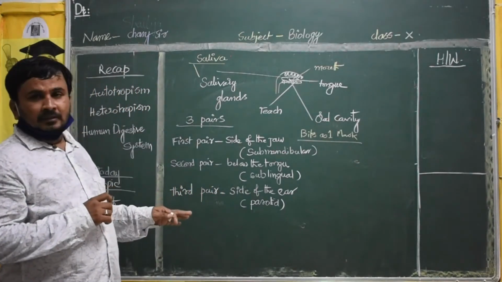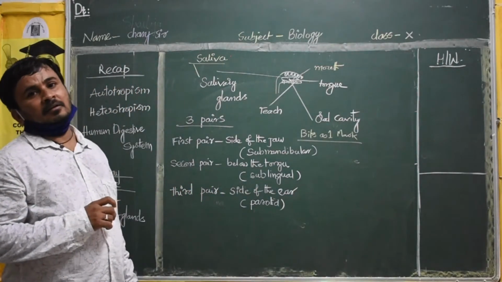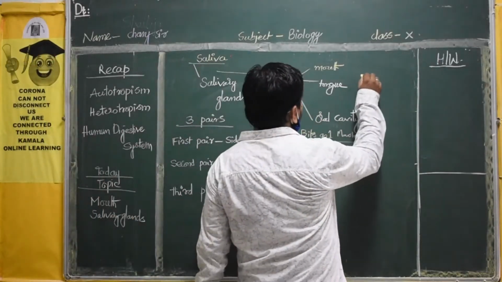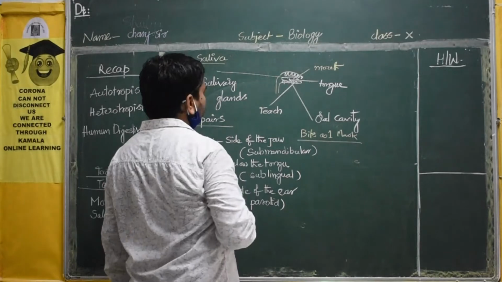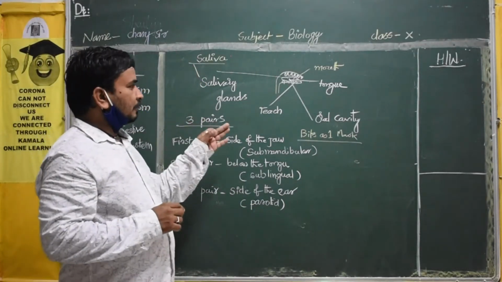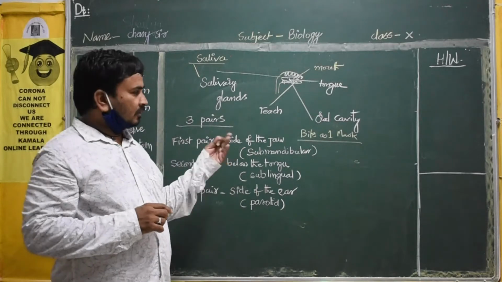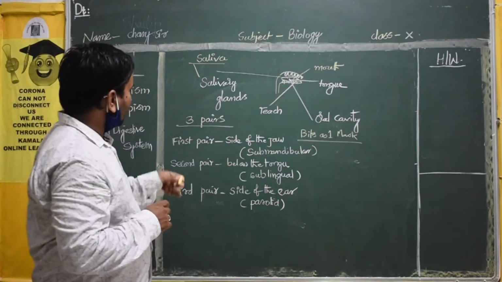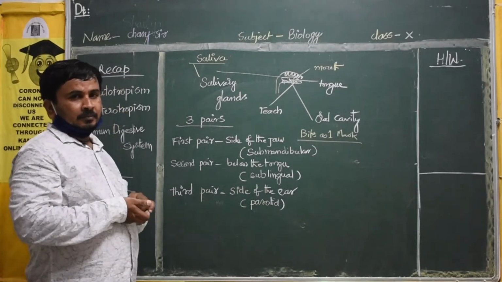The total topic is a 2 marks question: what is the meaning of salivary glands, where they are located, and what is the function of the salivary gland. I will explain that later. But the total is a 2 marks question. Now, how many pairs are there here? Three pairs.